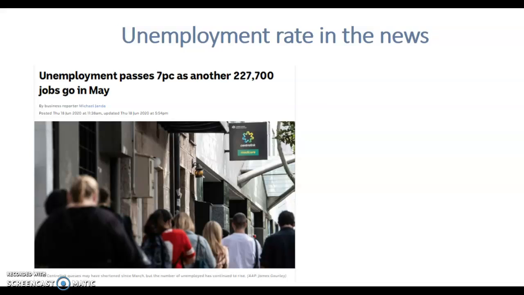If 10% of the population is unemployed from the labor force, it is not a good place for a country to be in. There is a link on the bottom of this slide. The slides are uploaded under files, so go there and have a look at this link and read the news. I want you all to see what's going on in Australia, what employment and unemployment are, and how it is increasing every day.